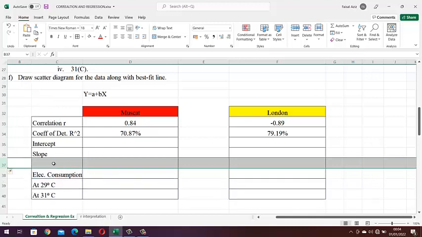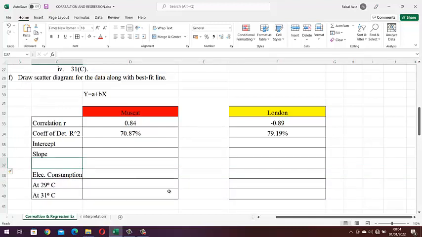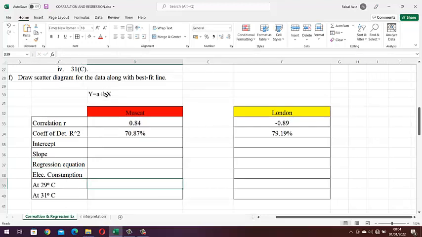Let me insert another row. So here it will be regression equation. Now viewers, in the regression equation we have intercept and slope. So I will calculate intercept and slope for both cities, the data which is given regarding both cities.